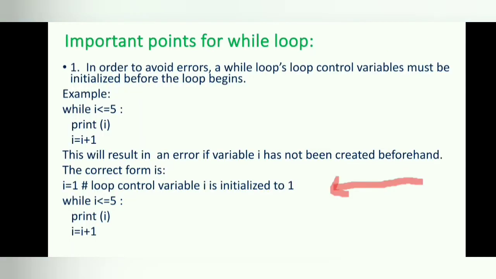Important points for while loop. In order to avoid errors, a while loop's control variable must be initialized before the loop begins. While i is less than or equal to 5, print i, i equals i plus 1. This will result in an error if a variable i has not been created beforehand. The correct form of the above code is given below. The loop control variable i is initialized to 1 before the while loop begins. The following statements are the same as in the previous code.